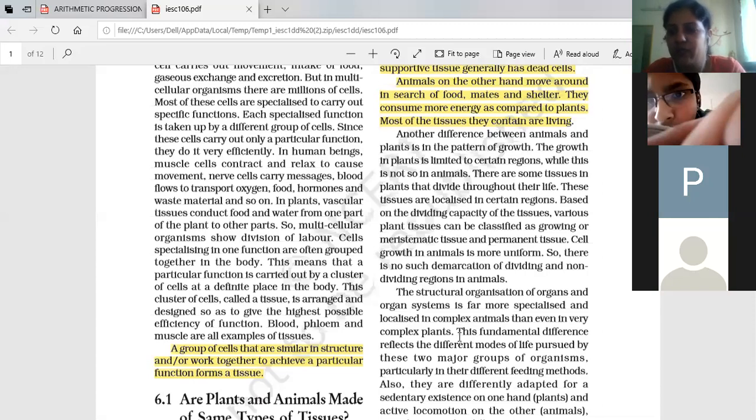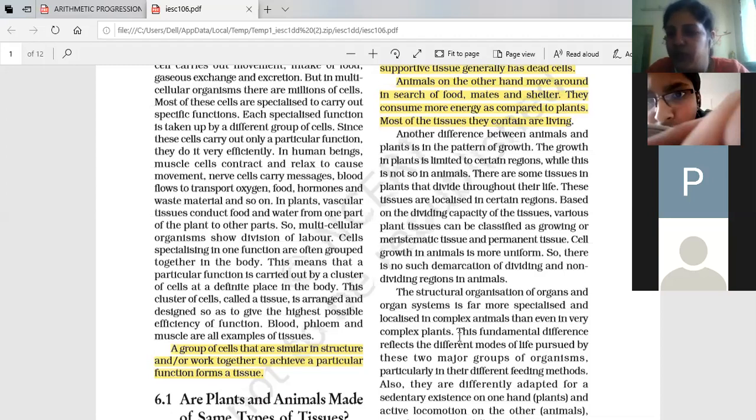Some plants and animals do not have organs. A single organ is also not present. They have only cells, they have only tissues. So there are some worms that are made up of tissues only; they don't have any organs. Here also, in the case of butterflies, if you take the example of insects, they don't have any organs.